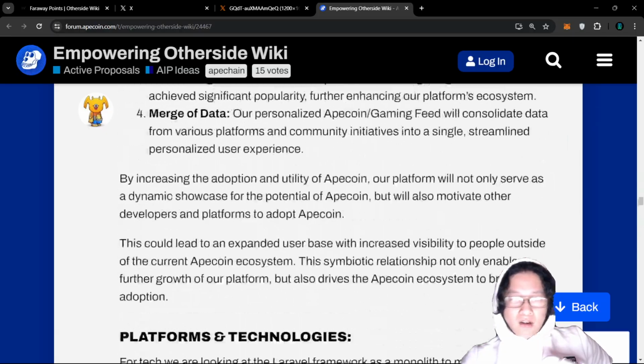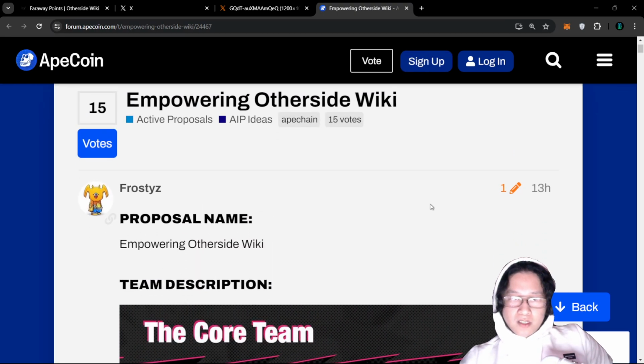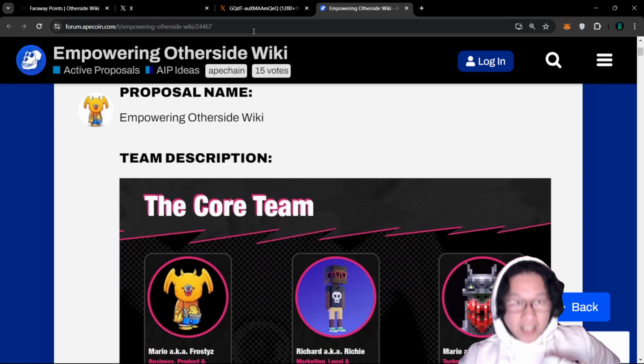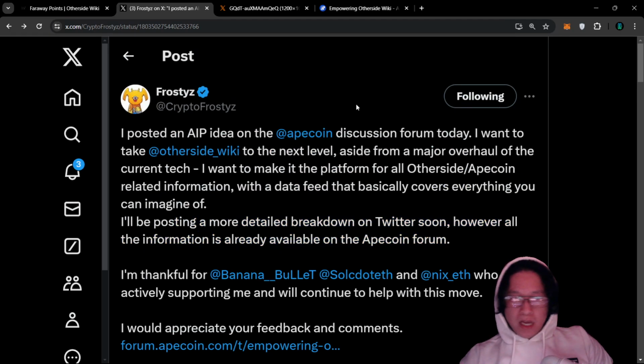Again, if you guys hold one Apecoin, definitely drop your comments in the forums, because this is a pretty big AIP. There are a lot of big AIPs going through at the current moment in time, just because Otherside is just around the corner, and we're going to need to see these go through the DAO. So again, hope you guys enjoyed this breakdown of what's happening with Frosty, the team, as well as the Otherside-Wiki, and what changes you can expect, of course, with how the AIP vote will go through. So we'll just have to see.